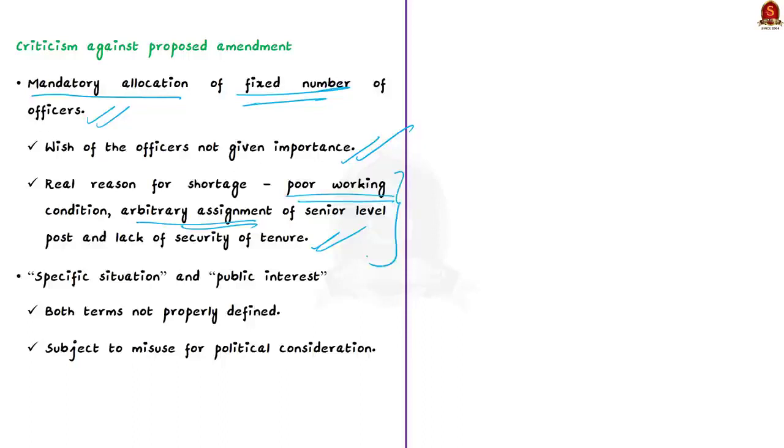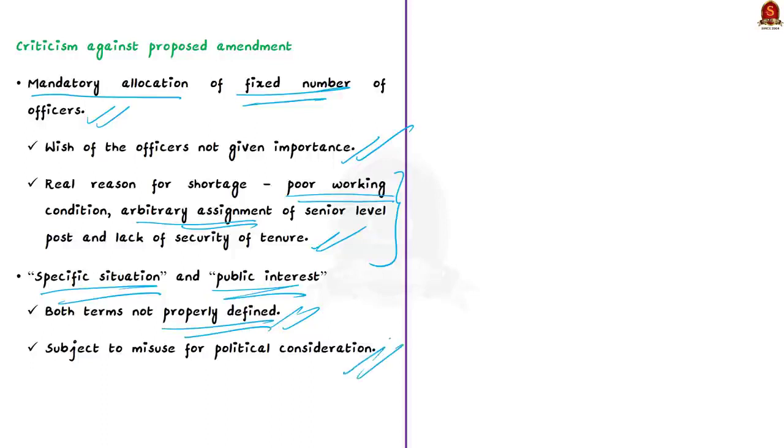Now the second concern is in regard to the amendment that states that in specific situations, the central government, in public interest, shall seek service of cadre officers. Now here the author argues that this provision will make the state governments worried. Why? Because this amendment does not define the specific situation. So it has the potential to be misused for political considerations.